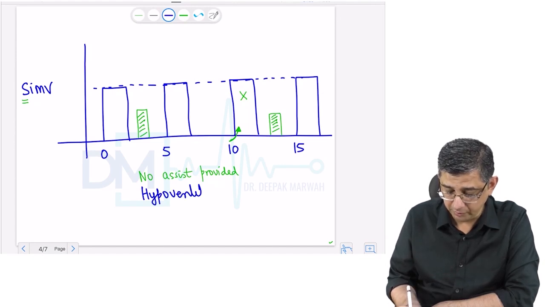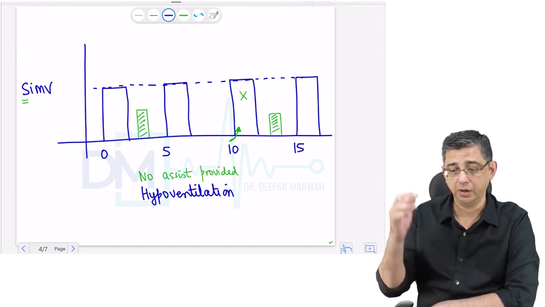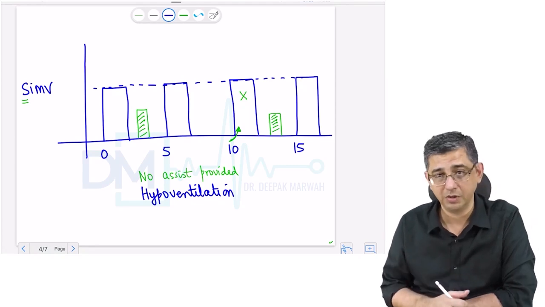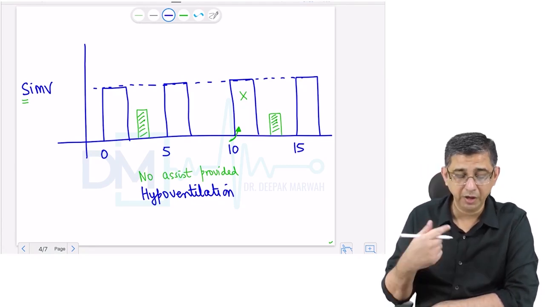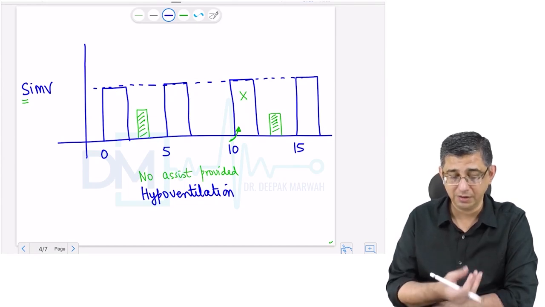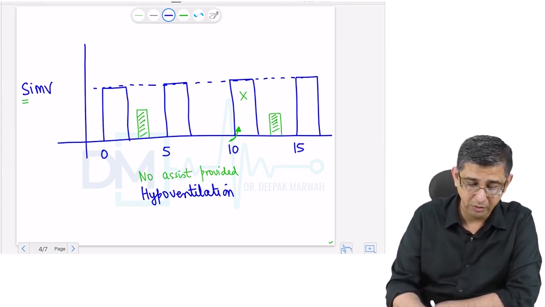I would like to reiterate my statement that with all ventilator modalities, when you read in the table, it will be written hypoventilation. Hypoventilation is a possible side effect. Only one will be having a hyperventilation as a side effect, that is ACMV mode. Let me just write down the full form here.